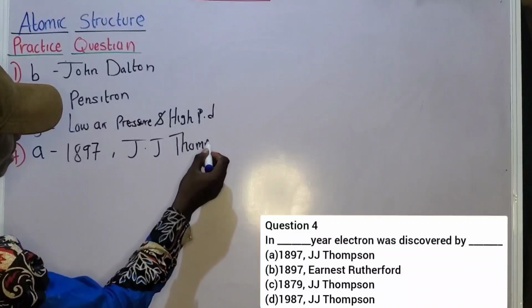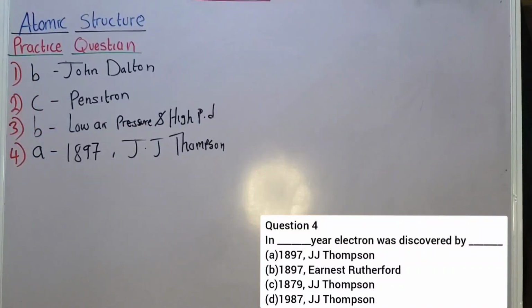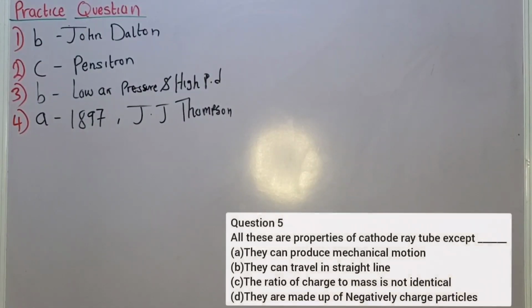Please make sure you master the answer to all these questions. Electron was discovered by J.J. Thomson in 1897. Let's proceed to question 5.